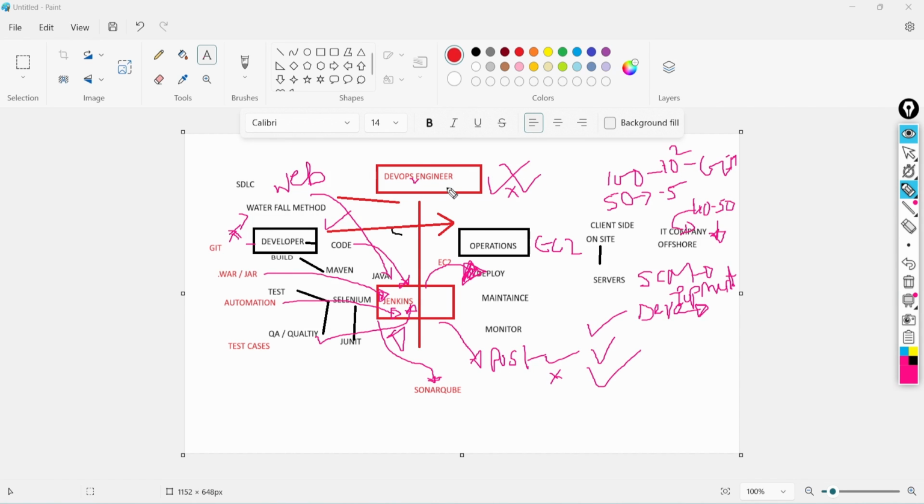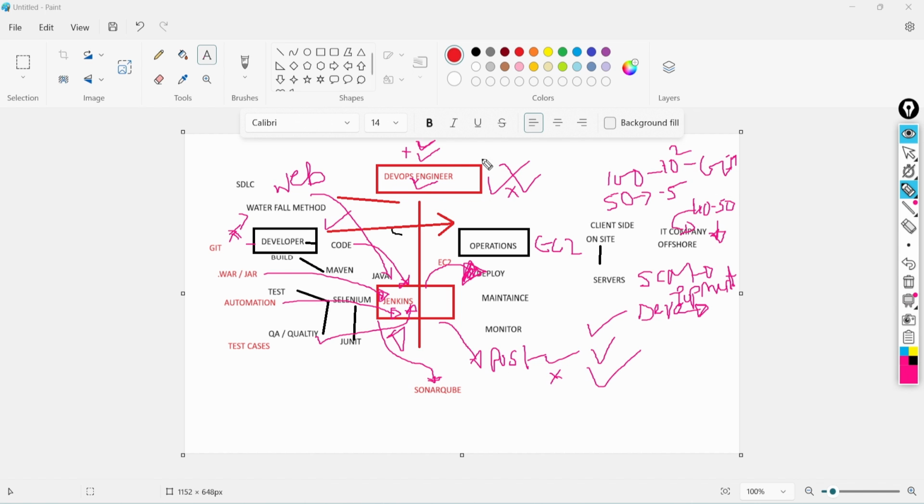In every development team there should be at least one DevOps engineer. If you're curious whether the DevOps engineer's job will be overridden by AI, no, it cannot be replaced. DevOps engineers are there now and will be there in the future also. You may add additional tools as advanced technology and methodology come into the IT market, and that will make the DevOps career long-lasting.